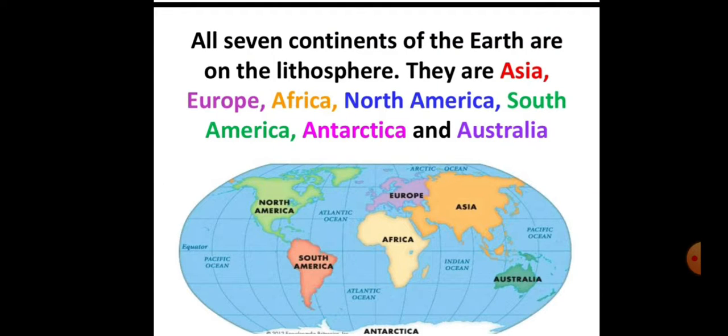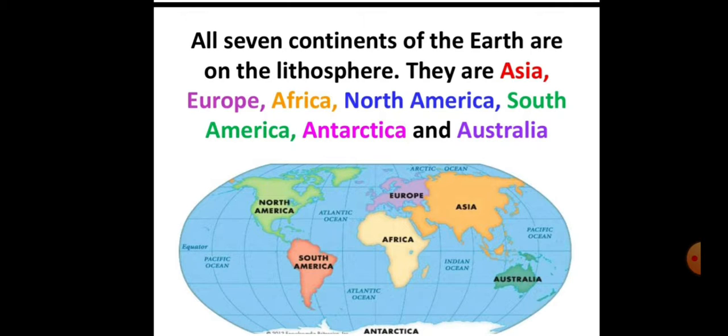You know, students, the main part of the lithosphere on Earth is our continents. How many continents are there in our world? There are 7. On the lithosphere of the Earth we find 7 continents: Asia, Europe, Africa, North America, South America, Antarctica, and Australia.